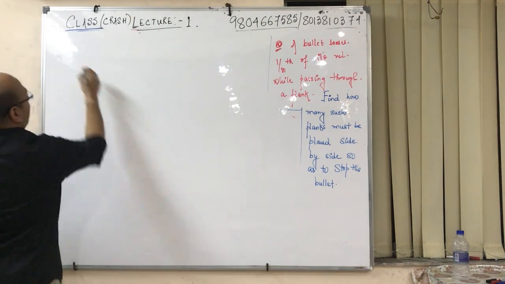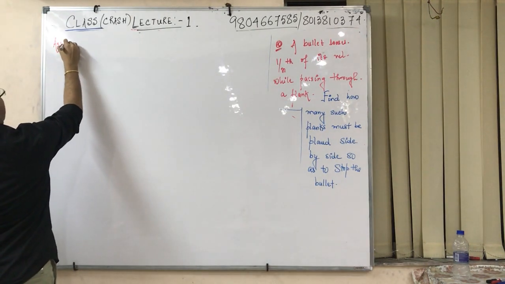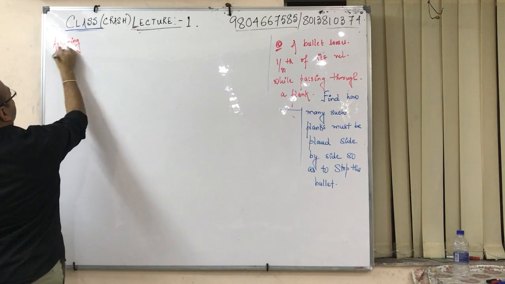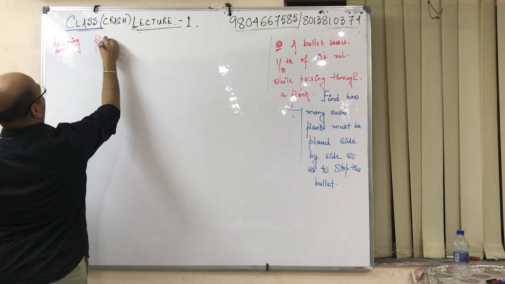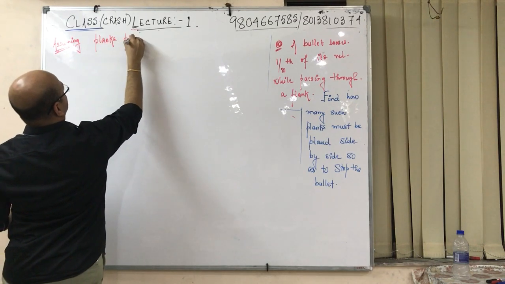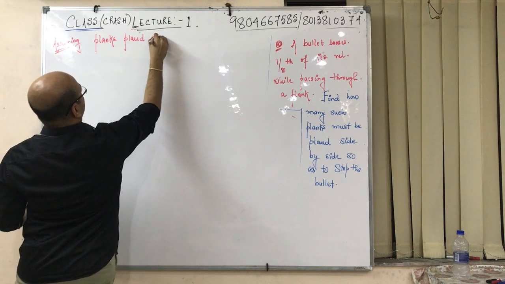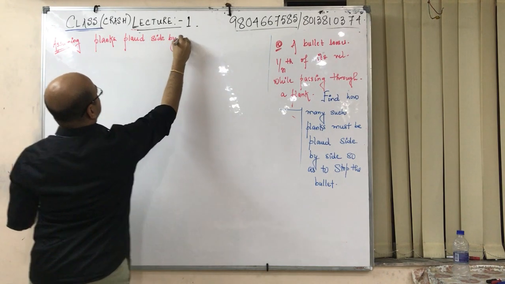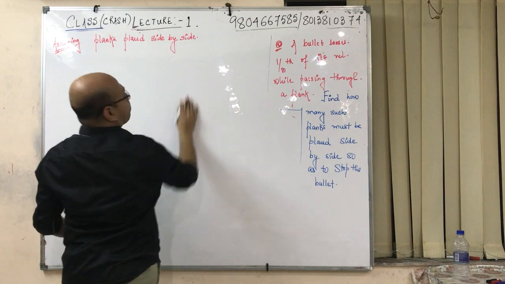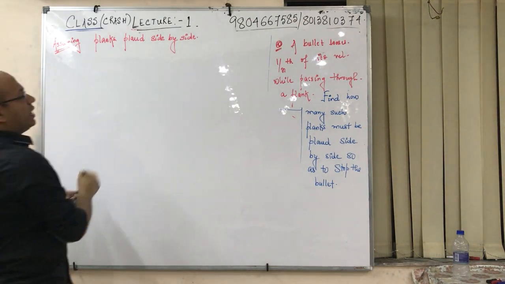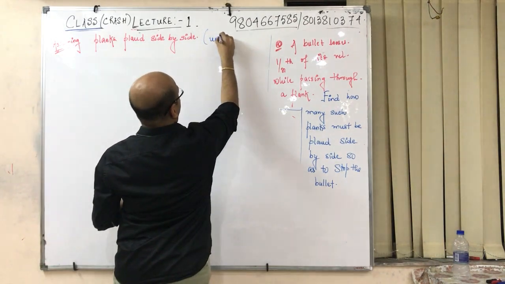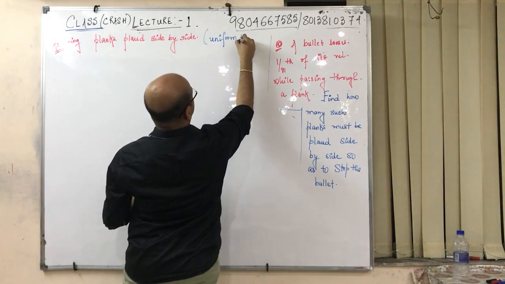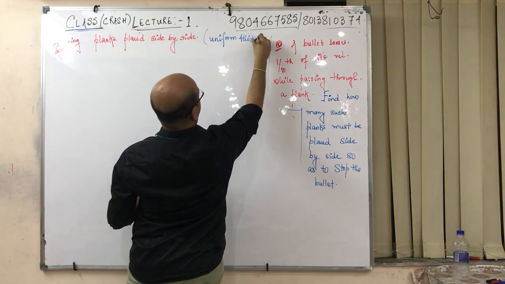Now, assuming two things we will assume. Planks are placed side by side and of uniform thickness.